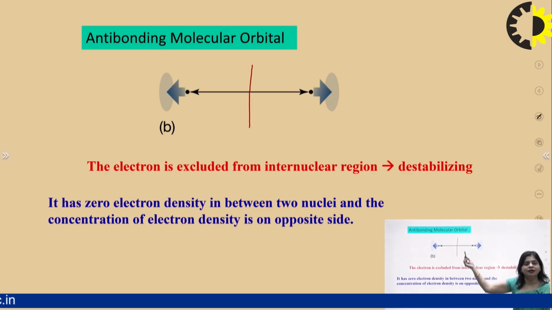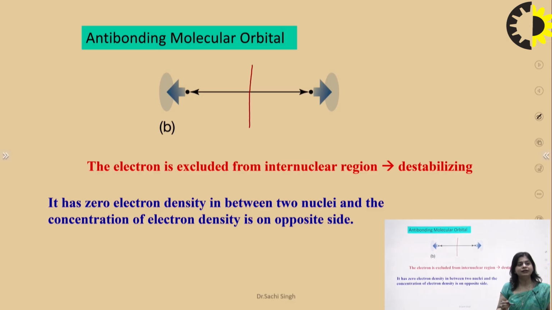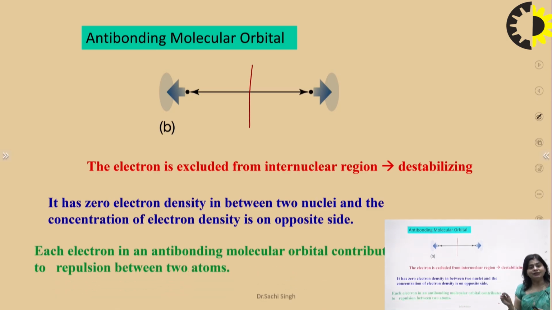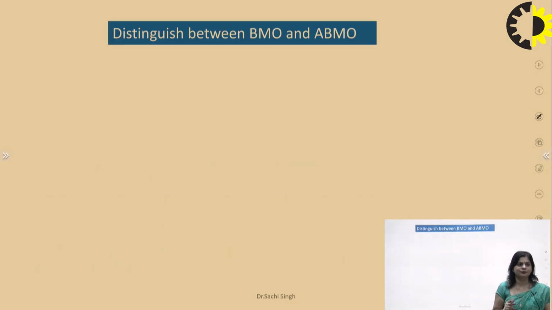So there the probability of finding an electron is 0. And each electron in an anti-bonding molecular orbital contributes to repulsion between the two atoms. So repulsion refers to destabilization and higher energy. And anti-bonding always takes place when both wave functions are in different phase.